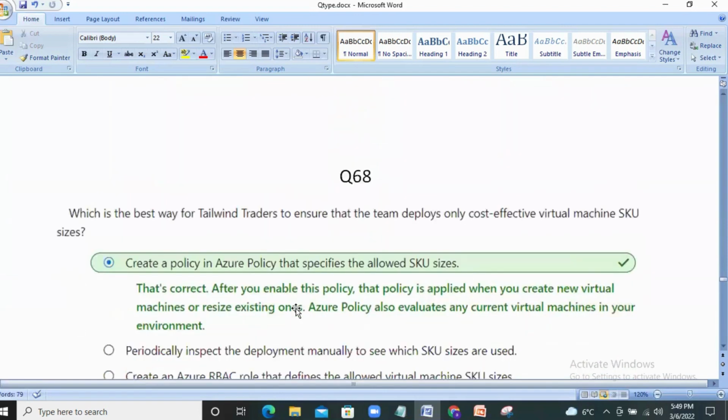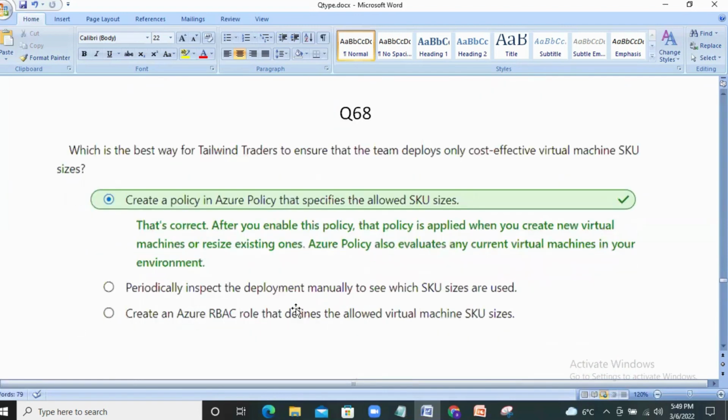Next question. Which is the best way for Tailwind traders to ensure that the team deploys only cost-effective virtual machine SKU sizes? To make sure this condition, we can use Azure policy. Hence, the first option is right.